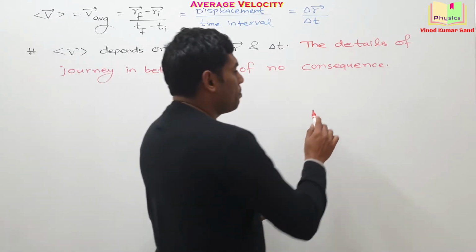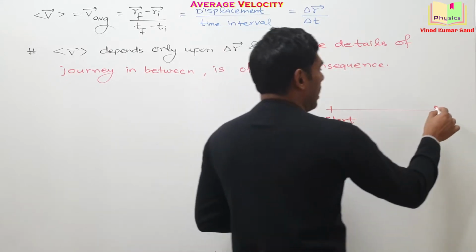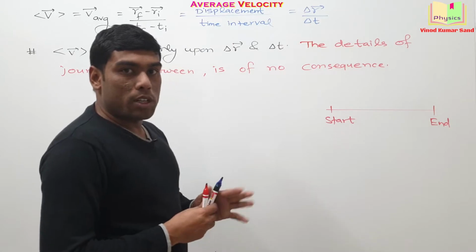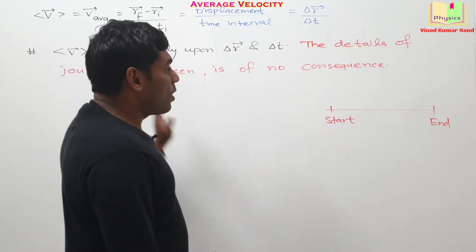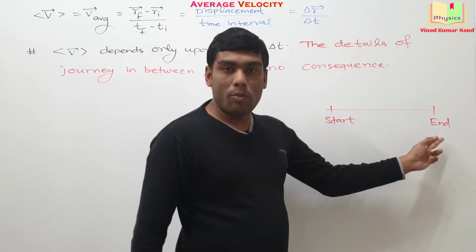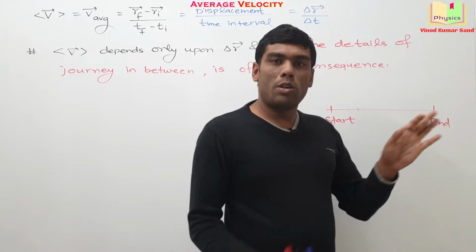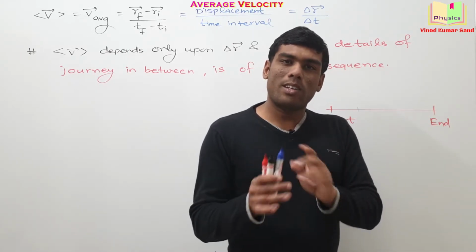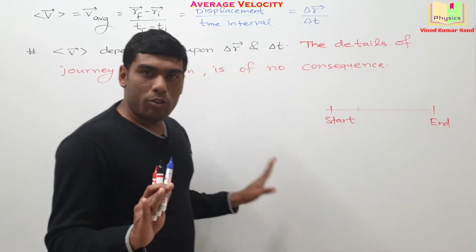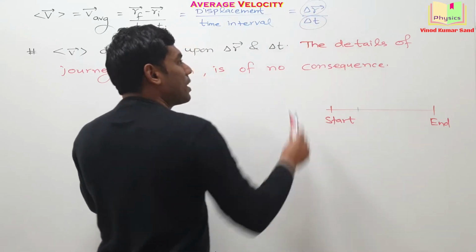Suppose a particle starts here and the particle ends here. For this motion, if we want to talk about the average velocity, then we will require the displacement and the time interval. Now in between, the particle speeds up, slows down, takes rest, or turns, whatever it does, those in-between details are of no use. We require only these two parameters.